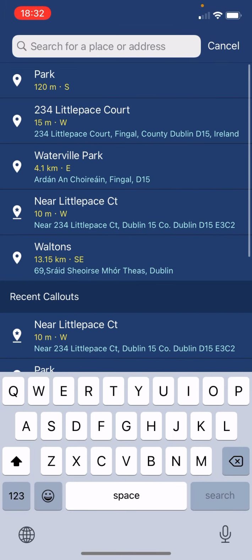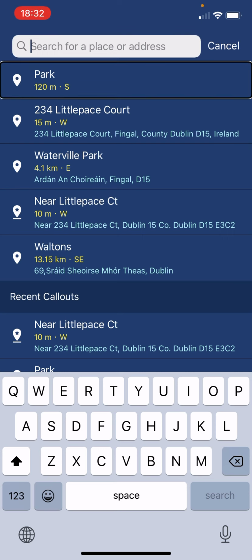And by the way, you can actually type in any place or address in your local country, wherever you may want to go, and it will actually use Bing search to find the result that you want. Cancel. Button. Search results. Park. 120 meters south. Double tap to select this location.